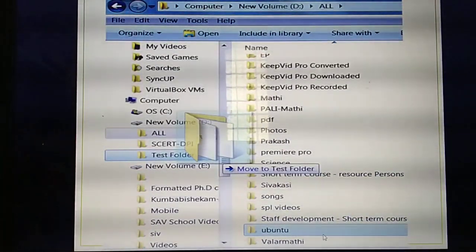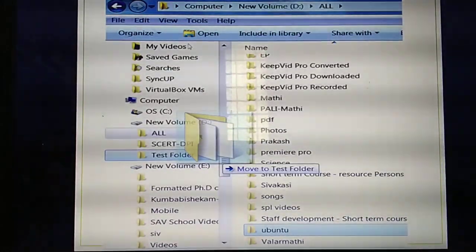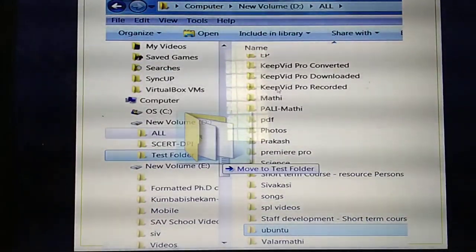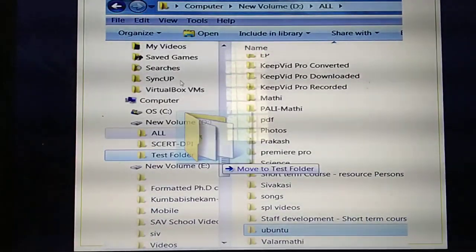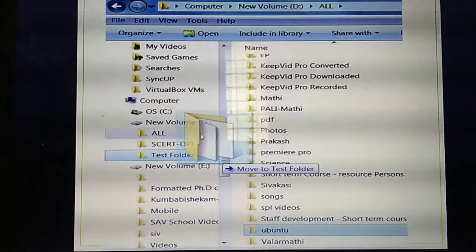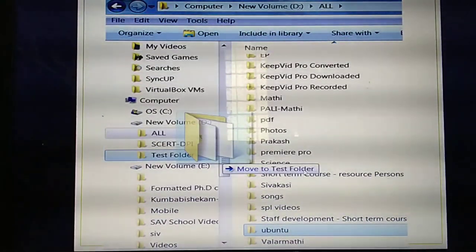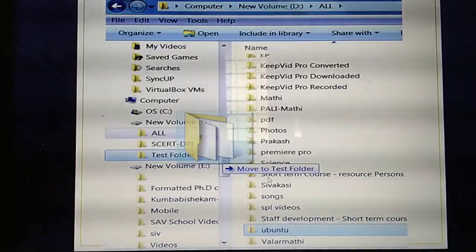Understand? So what's the step? In the computer, if you open this window, two panes are there, left pane as well as right pane. What's the step you will do? Select the file or folder, then click the left mouse button and just drag the file here, then the file will be displayed here. Understand? So I'll explain with an example.